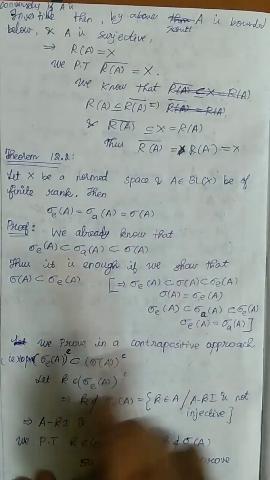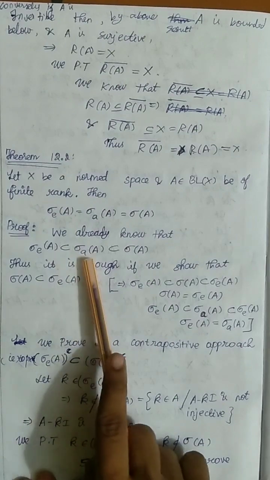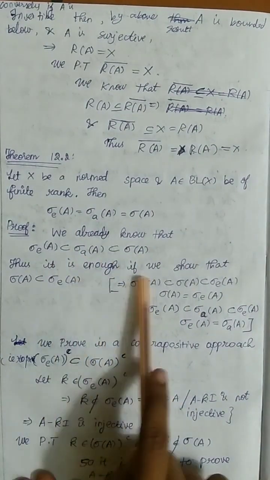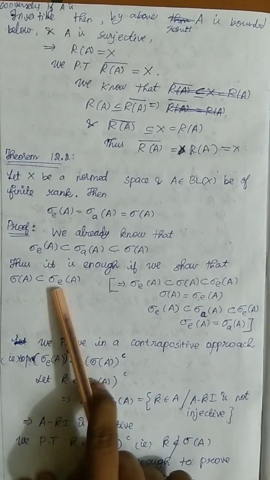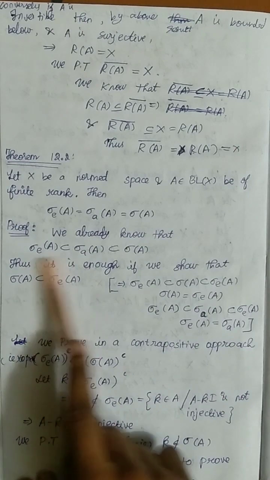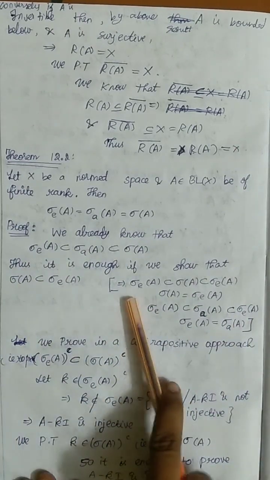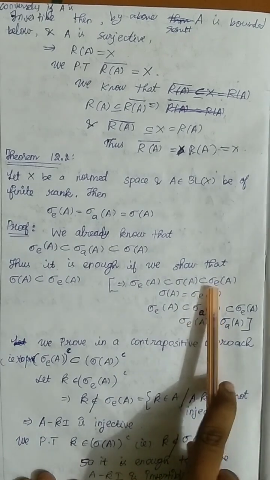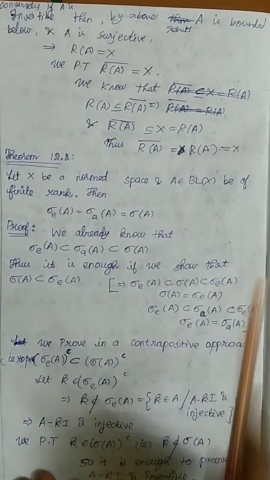We already know that sigma E of A is a subset of sigma A of A, which is a subset of sigma of A. Thus, it is enough to show that sigma of A is a subset of sigma E of A. Why is it enough to show this only? Because sigma E of A is a subset of sigma of A, which is a subset of sigma E of A, right?